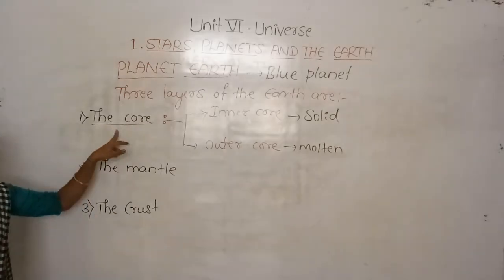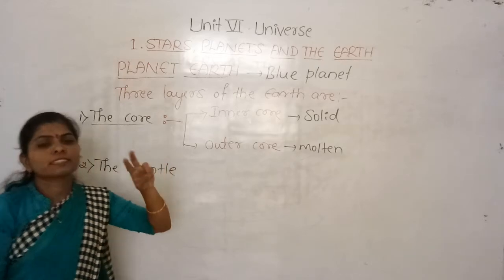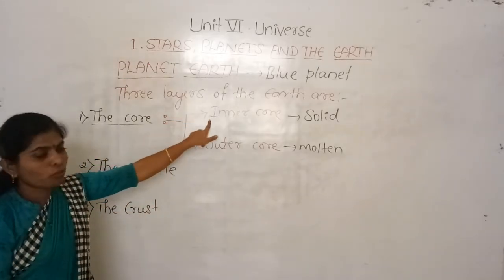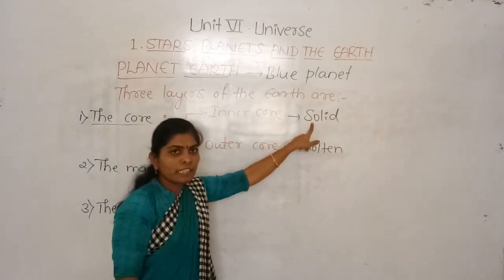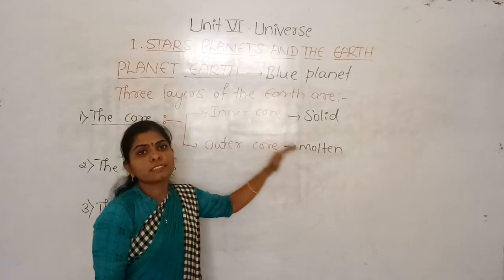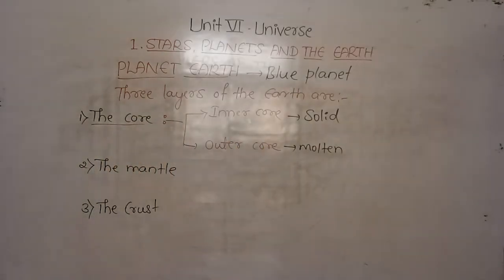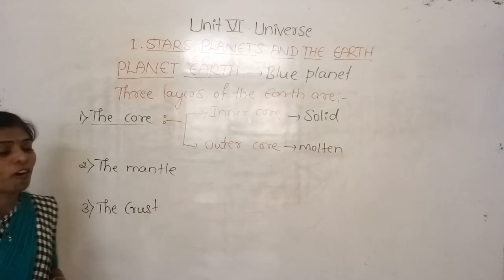So the core is the center of the Earth, and it is divided into two layers, the inner core and the outer core. The inner core is solid and the outer core is molten. The core, the center part, is very hot.